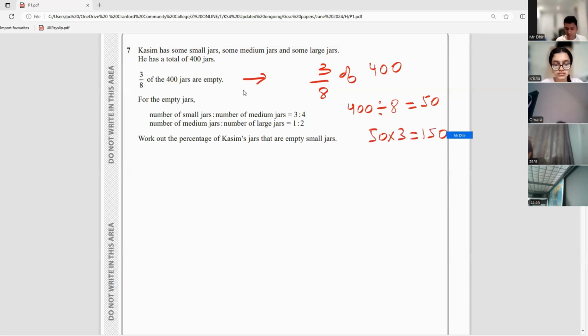Now, second thing, like I told you before, now we got this small to medium is 3 to 4, and medium to large is 1 to 2. Now, this question comes up all the time where we have to make the same ratio. So, what we can do in order to make the same ratio, or may I tell us what we can times this one by and what is the